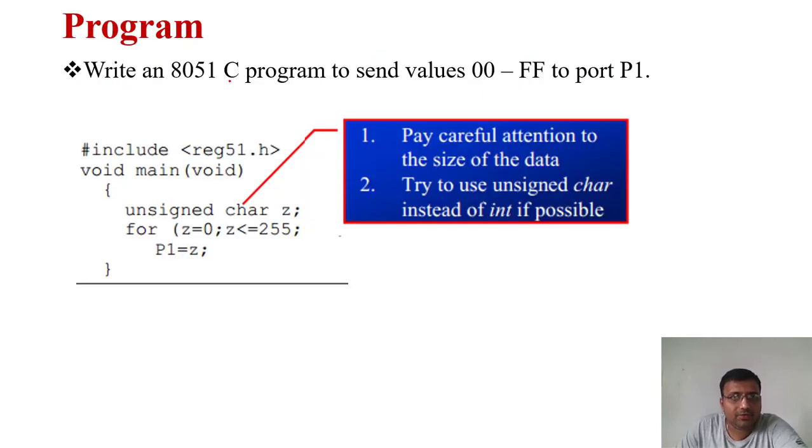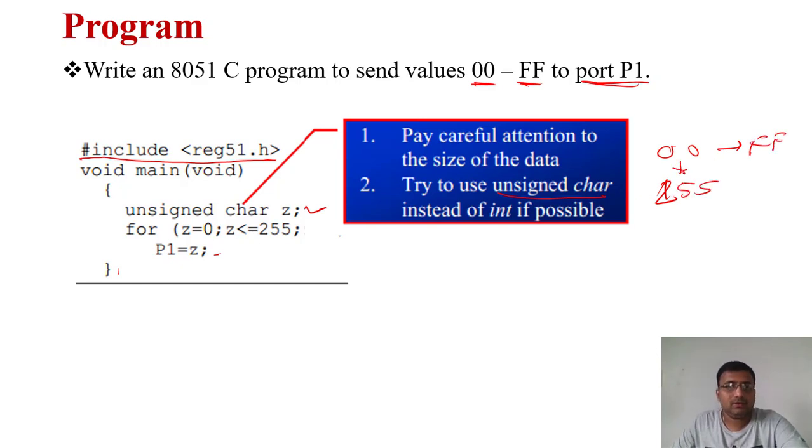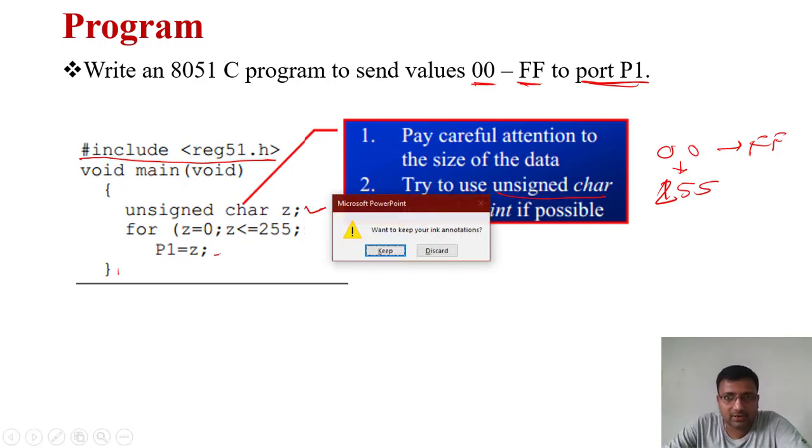Here is an example: write a program to send the values 00 to FF to port 1. We can write both programs. This is the embedded C program: #include <reg51.h>, void main(void), unsigned char z, for z = 0; z < 255; z++, P1 = z, and then end. Here unsigned char is used as the data type. Why? Because we require only the range 00 to FF, like 0 to 255 only. We'll see how we can execute this particular program.